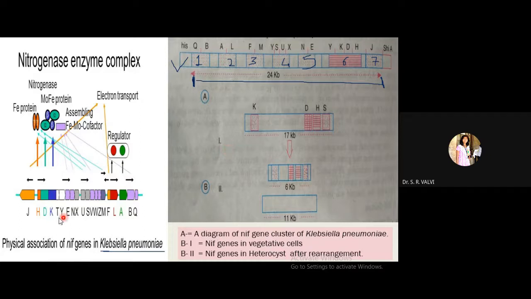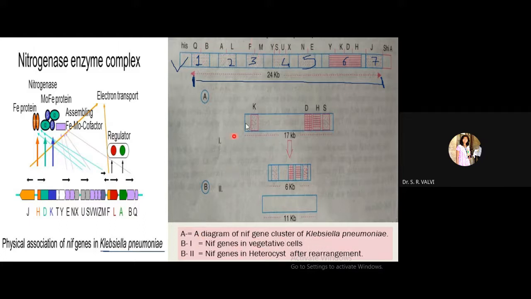Here you have to read from left to right. YKDH, so this is for the nitrogenase enzyme, right? And this is the first diagram. See here, I have also given the Nif gene cluster of Klebsiella pneumoniae.